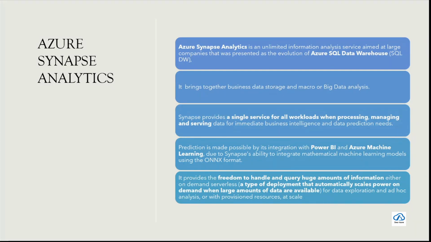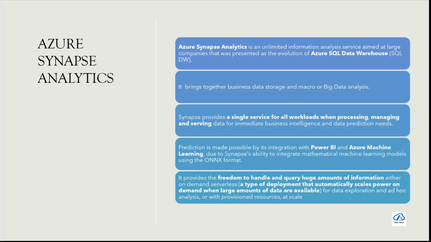So it provides a choice to handle and query huge amounts of information. It could be on demand, so serverless, or ad hoc analysis with provisioned resources. When we go to the Synapse portal, I will show you how you can create Spark pools on the fly, and how you can create SQL pools on the fly. Those could be on demand. So I'm creating a 4-core Spark cluster, or an 8-core Spark cluster, and depending on the data load, it will automatically scale up or scale down.